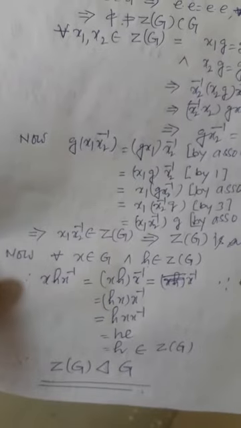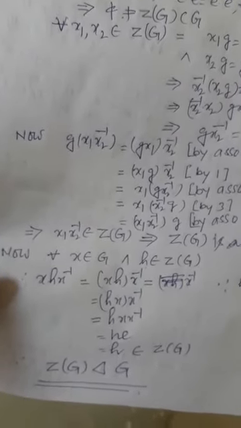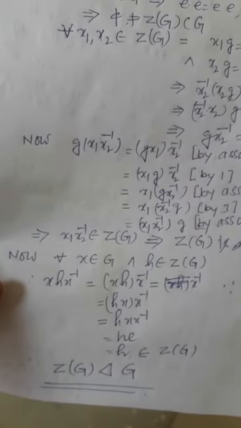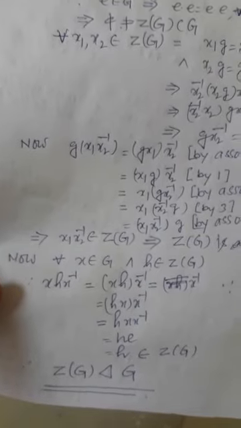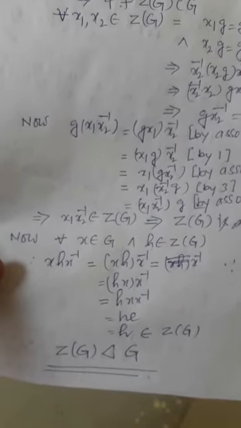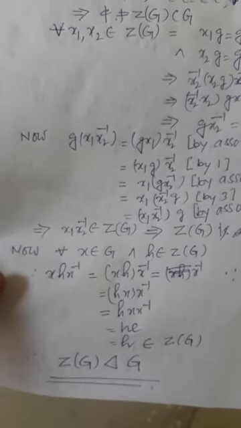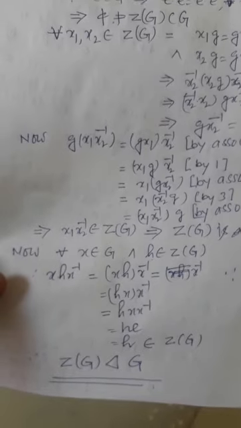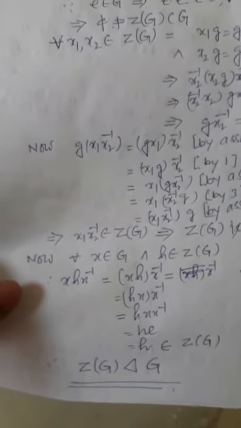Now x belongs to G and h belongs to the center. Then xhx^-1, xhx^-1 equals, since xh is equal to hx, using this, finally we have h which belongs to Z(G). Hence, by the normal subgroup condition, Z(G) is a normal subgroup of G. Thank you.